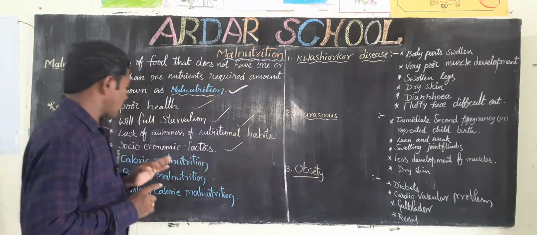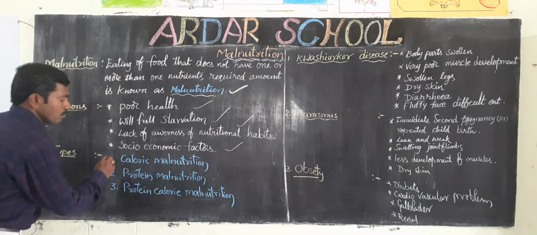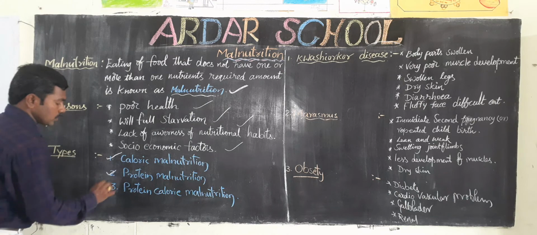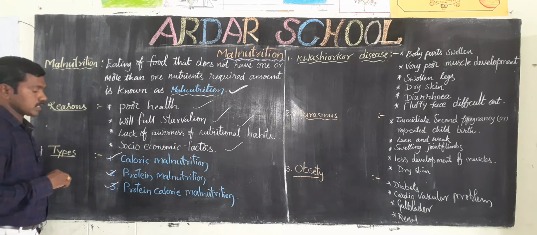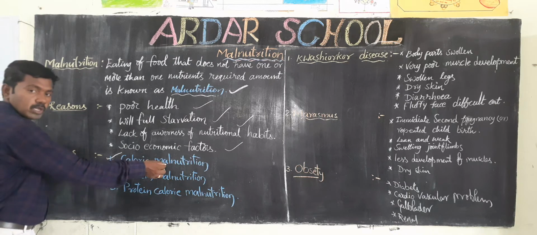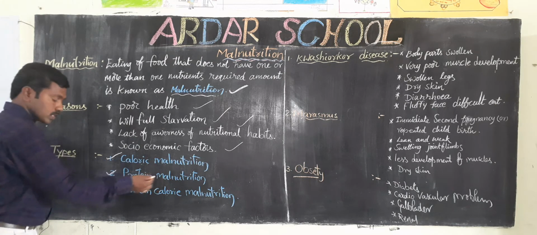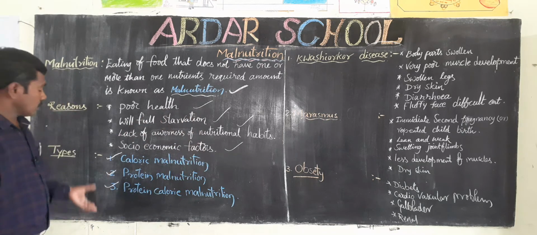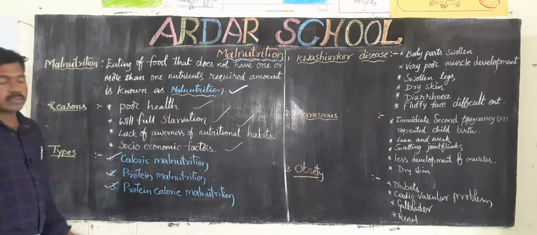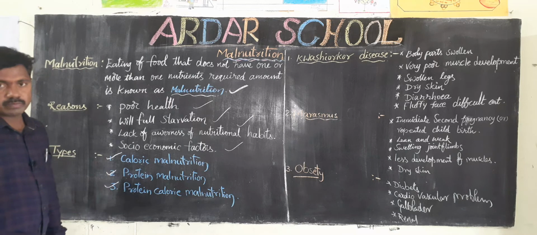Three types of malnutrition: caloric malnutrition, protein malnutrition, and protein calorie malnutrition. These are the three types of malnutrition.